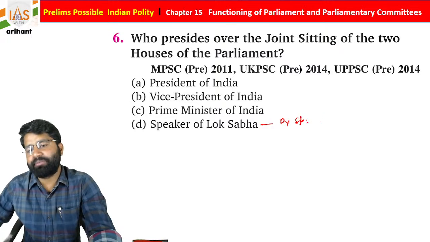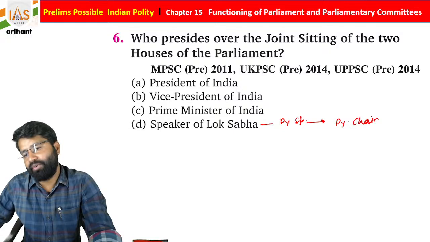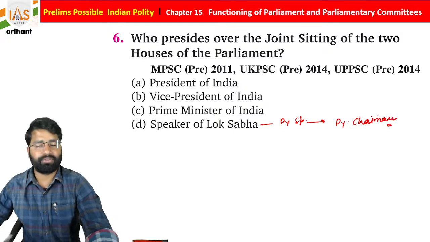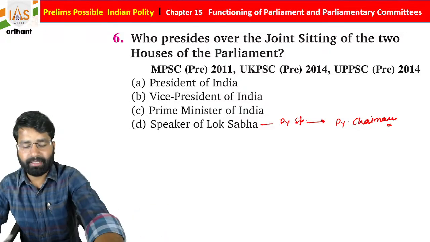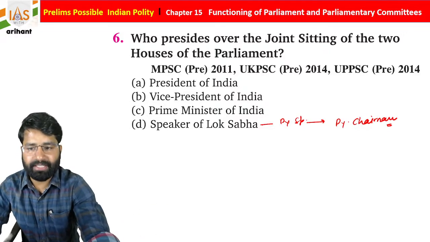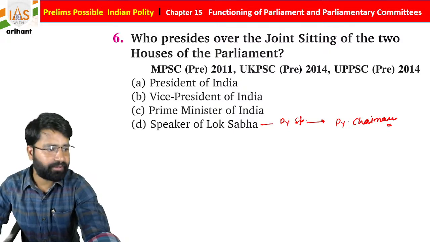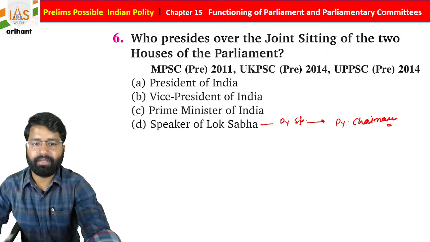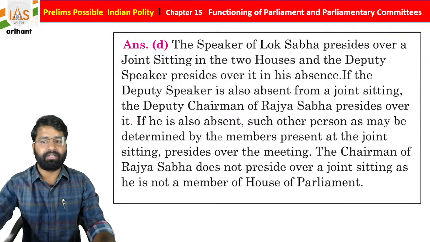And let's suppose the Deputy Speaker is also not available, then the Deputy Chairman of Rajya Sabha will take care of it, students. So he will be the head. I hope you all are getting it. Does anybody have any doubt or difficulty? If you have, you can discuss with us. No? Then we are moving further. So option D is going to be the more appropriate and correct answer.